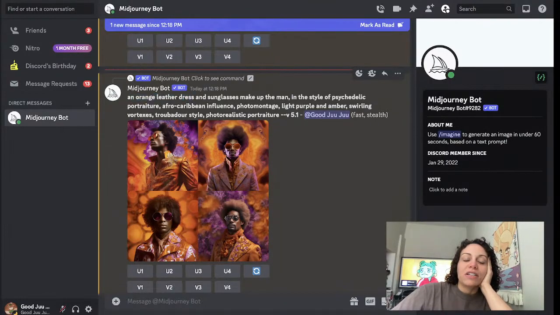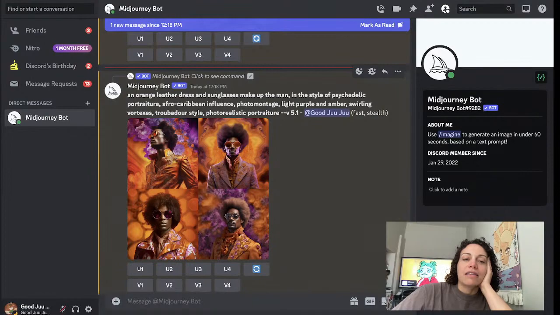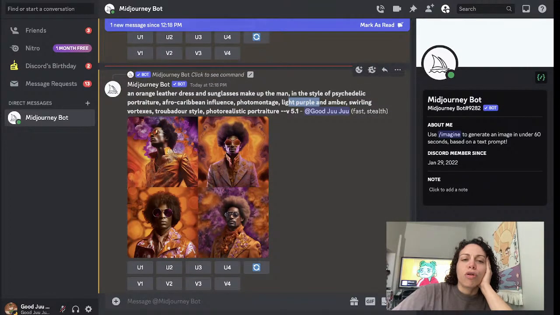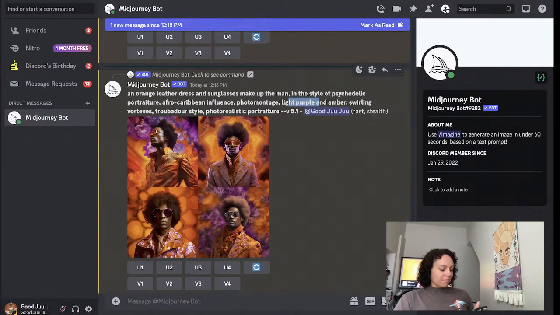Okay, an orange leather dress and sunglasses, makeup on the man. So this one, there's a lot going on in here. In the style of a psychedelic portraiture, Afro Caribbean influence, photo montage, light purple and amber, swirling vortexes. I like that. Troubadour style. It's another one I have to Google. Midjourney teaches me a lot.